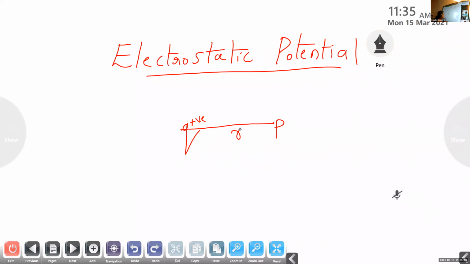These are the conditions that we have already studied in the first chapter. We will just recall it. We consider a positively charged Q, and around this, the region of space is known as the electric field. Inside the electric field, I consider another point P. The distance between this positively charged Q and the point P is given by R.